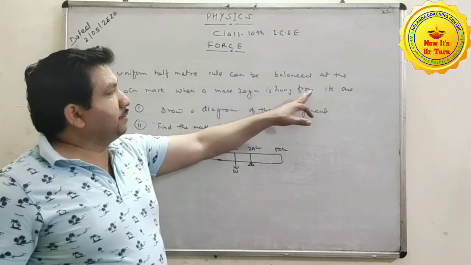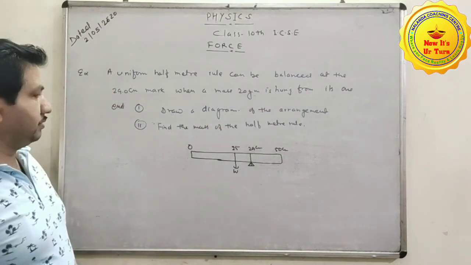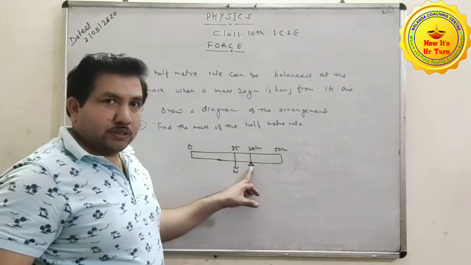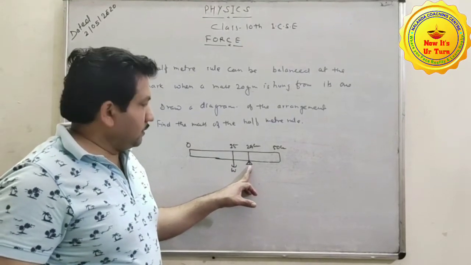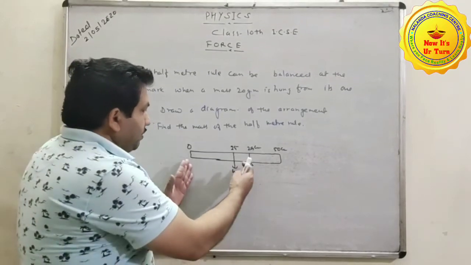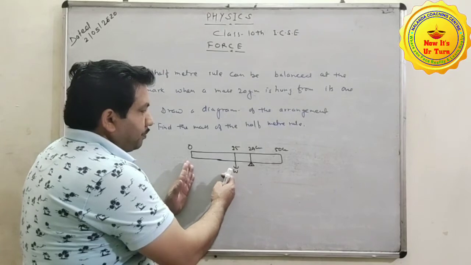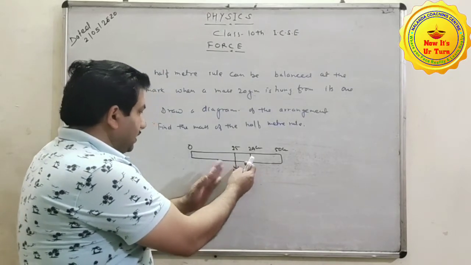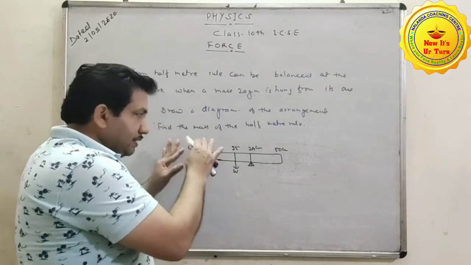A 20 gram weight is hung from one end. Definitely the remaining part, the larger portion, is on this side, that's why it will tilt.